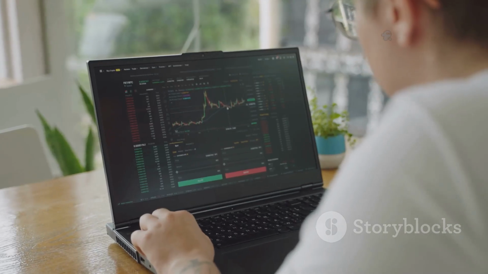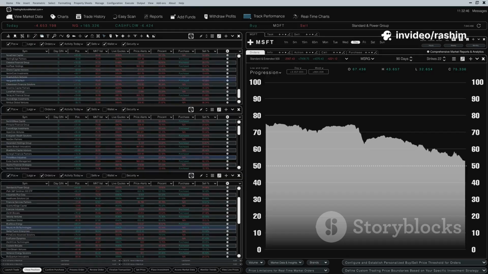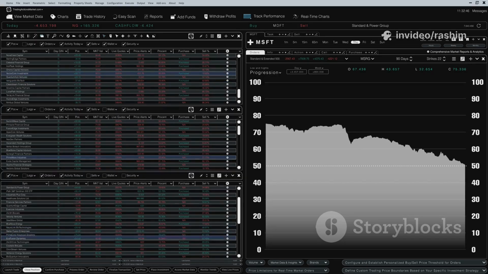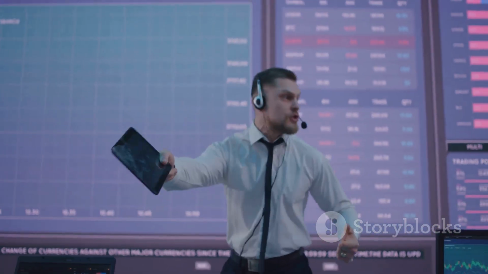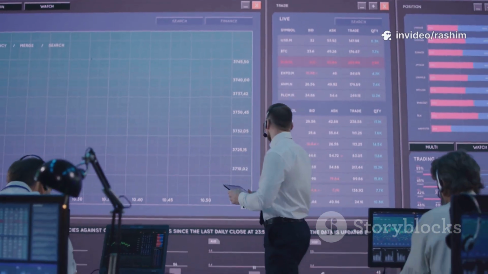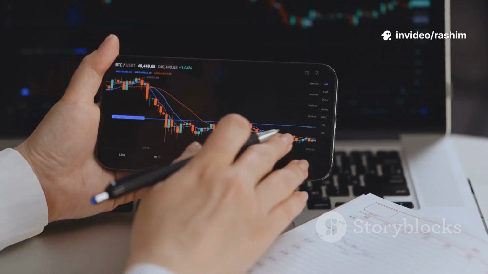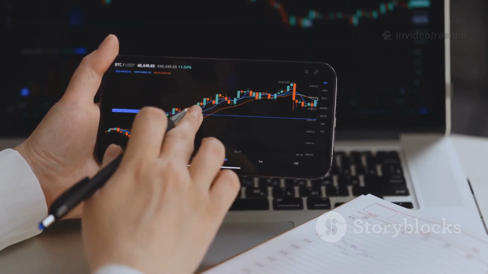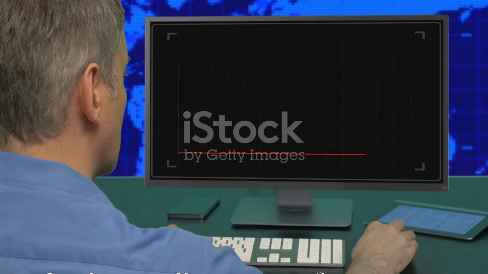The chart is your canvas. The patterns are the shapes you see in the clouds. The indicators are your instruments, like a compass or a speedometer. You don't need to use all of them at once. In fact, using too many indicators can be confusing. This is called analysis paralysis. The goal is to choose a few simple tools that you understand well. You will use these tools to create clear rules for when to enter and exit your trades, which is the foundation of a solid trading plan.